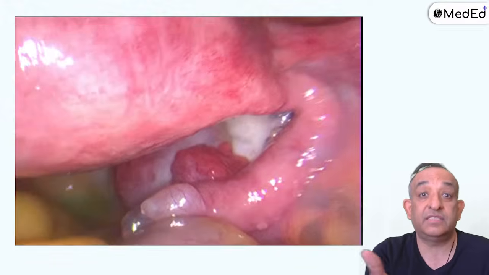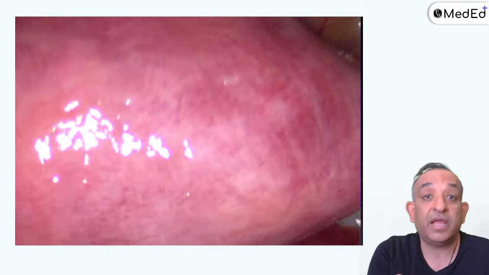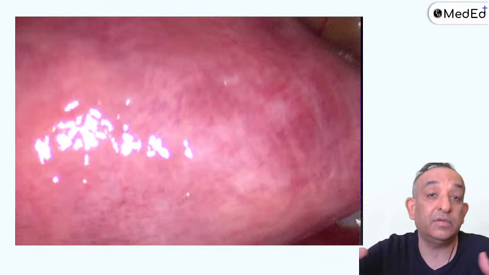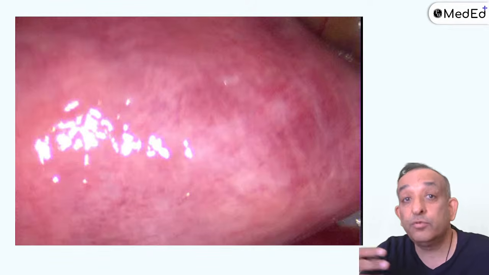So this laparoscopy, why do I say laparoscopy is the best method of assessing the anatomy of the lady? Because while I'm doing the laparoscopy, I can see what is wrong, and I can see the relation of the tube with the ovaries, and I can see if there is any endometriosis, tuberculosis, and I can remove the adhesions.